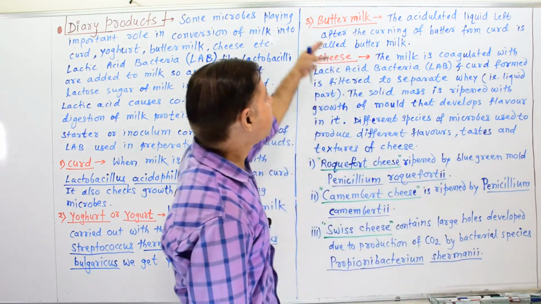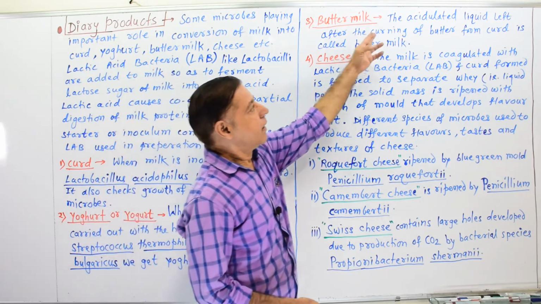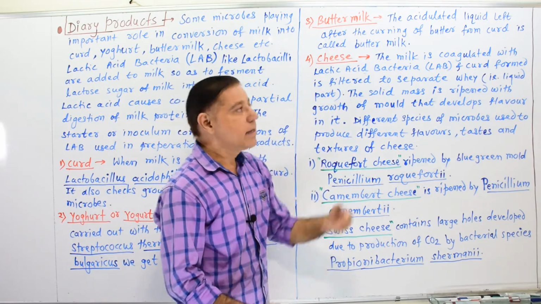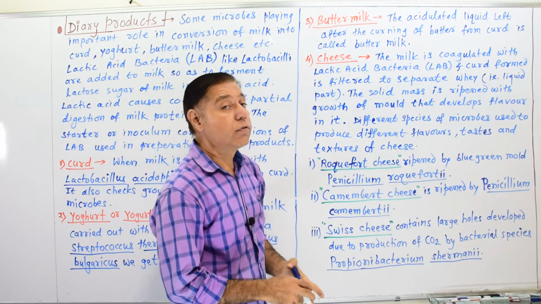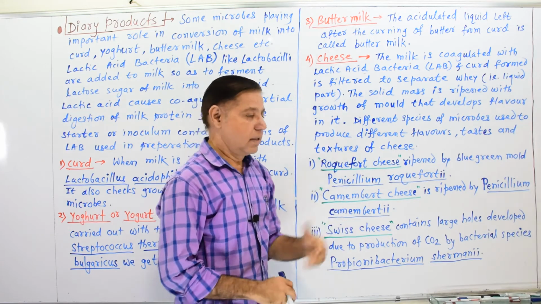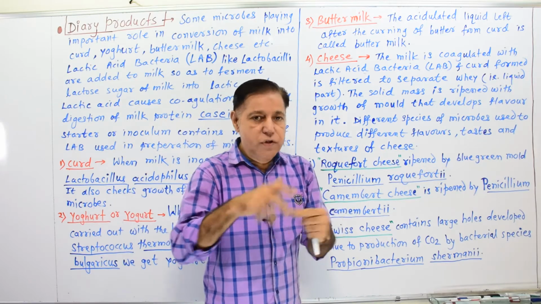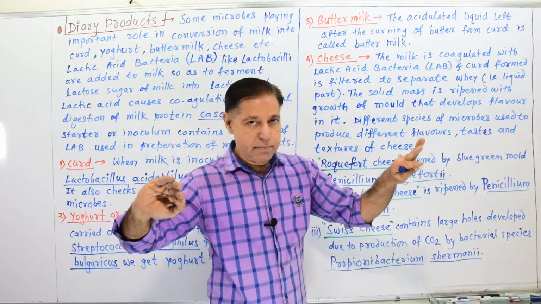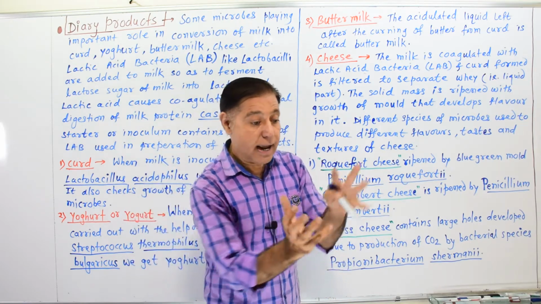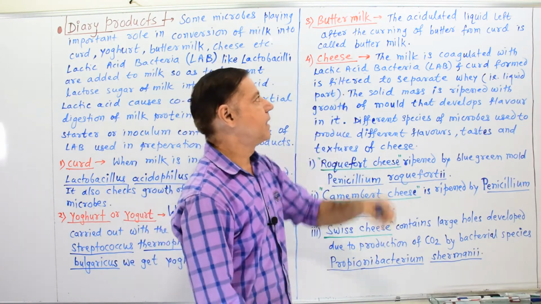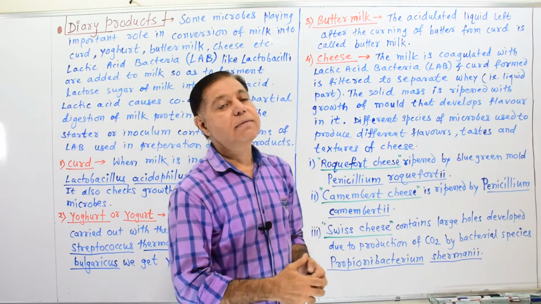Now about buttermilk. Buttermilk is the third product. It is the acidulated liquid left after the churning of the butter from curd. When curd is churned, we get butter and buttermilk. The solid mass is butter, and the liquid part left behind is called buttermilk.